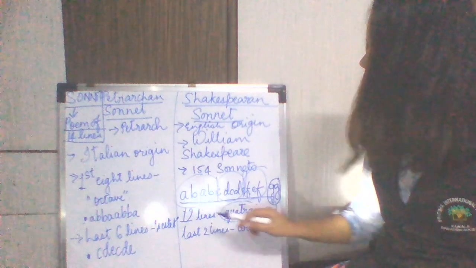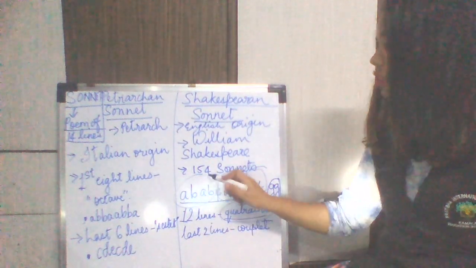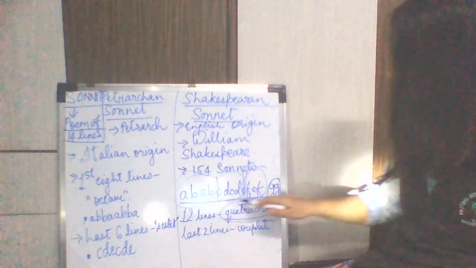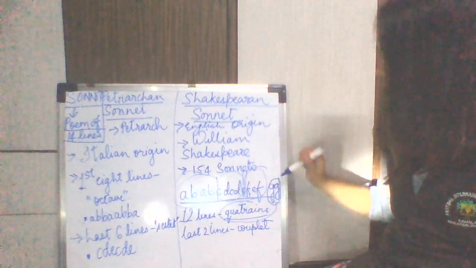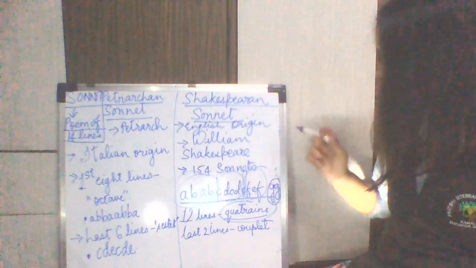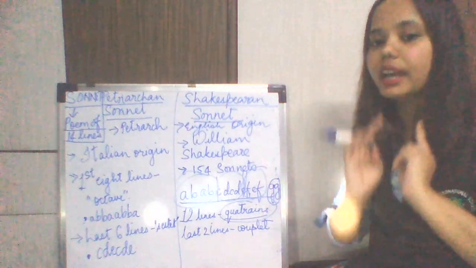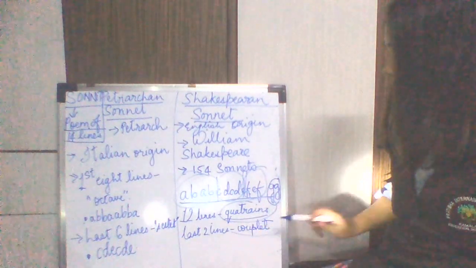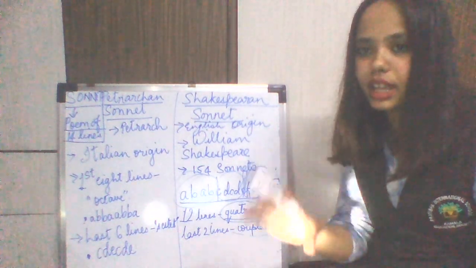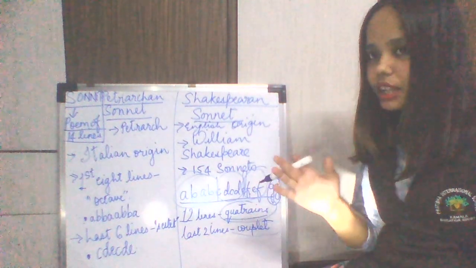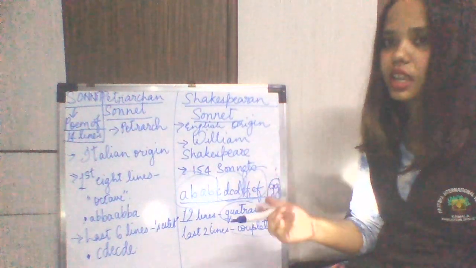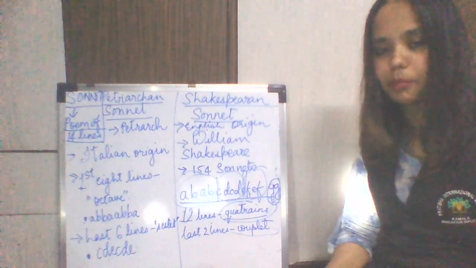And why quatrains? I explained to you, these are the group of 4 lines. A B A B, these are the rhyme scheme. Okay, students, this whole thing is a rhyme scheme. In the end, you will see G G. Only 2 lines, and they rhyme together. I mean, the last words rhyme together. They are known as the couplet. So the Shakespearean sonnet is divided into 12 lines and 2 lines: 12 lines divided into 3 groups, which are known as quatrains, and the last 2 lines known as the couplet.